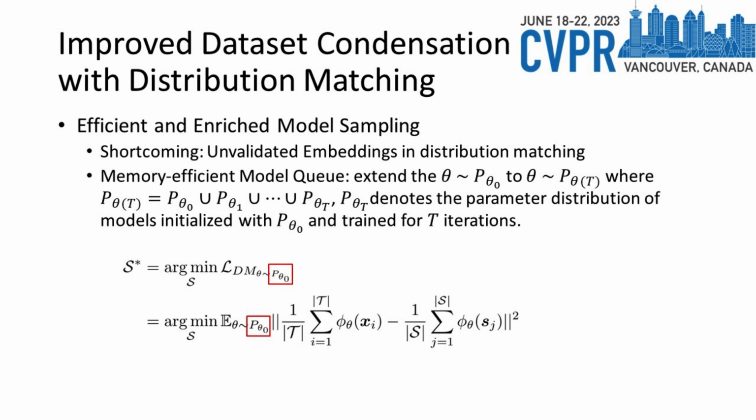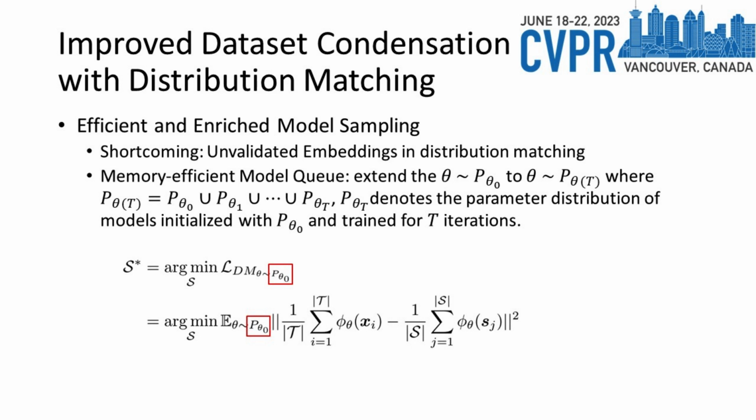For the second shortcoming, unvalidated embedding in distribution matching, we propose efficient and enriched model sampling. We would like to extend p theta 0 to p theta t. P theta 0 is the parameter distribution for loss computation in the original distribution matching paper. 0 indicates the parameters are sampled from the initialized models. And p theta parentheses t is the union of theta distributions with different subscripts.